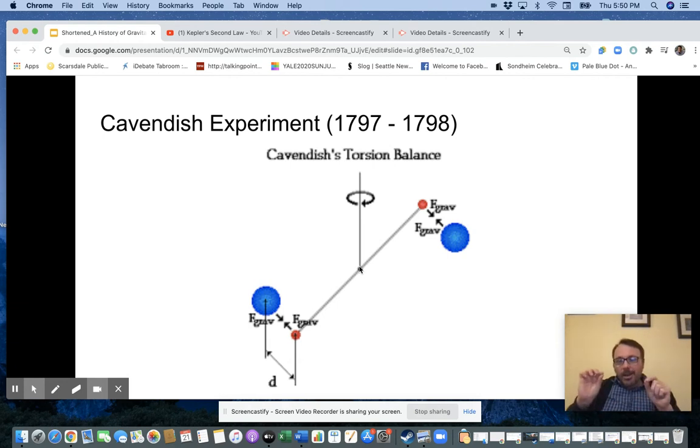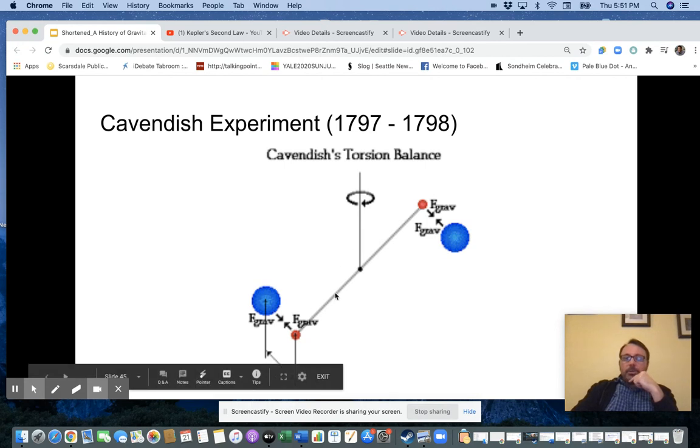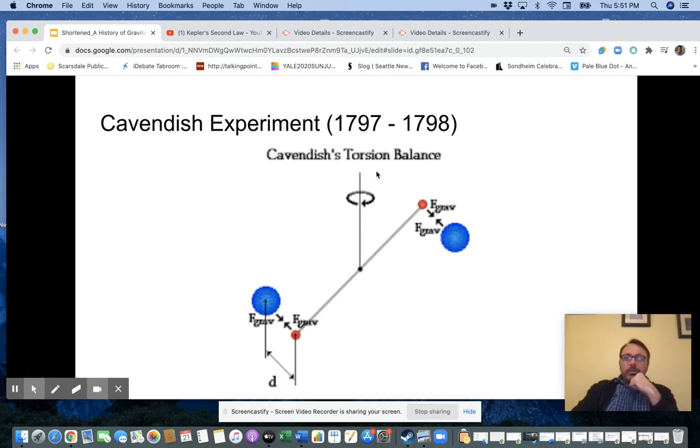A quartz wire is like a spring: it takes a very specific amount of force to twist it by specific numbers of degrees. So I can use the twisting of a quartz wire as a force meter. So he puts this bar on the end of his quartz wire, and it's called the torsion balance. Torsion is a fancy word for twisting.